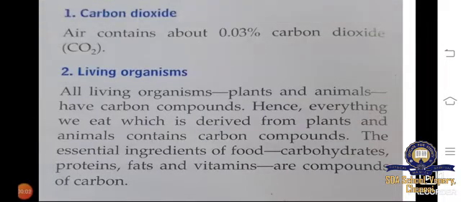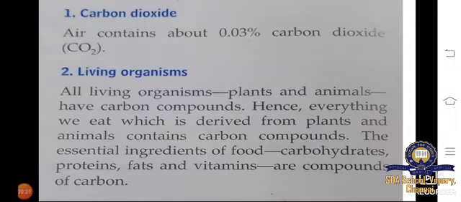Our first combined form is carbon dioxide. In the air, 0.03% of carbon dioxide is present in our atmosphere. Living organisms like plants and animals have carbon compounds. Everything we eat is derived from plants and animals, which contain carbon compounds.